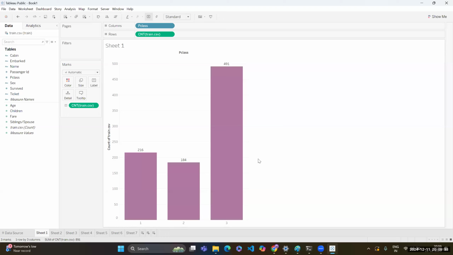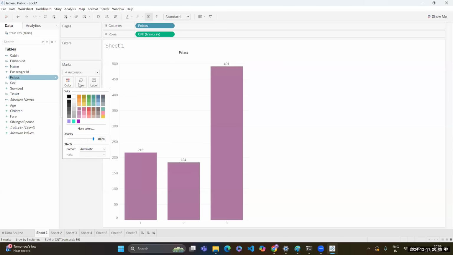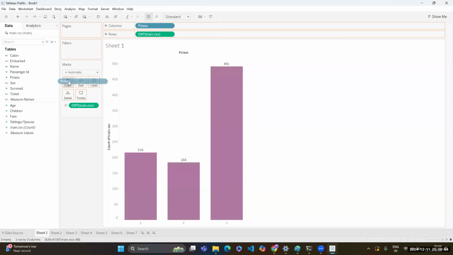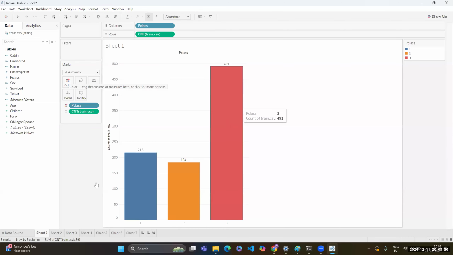The P class that I have. So what you have to do is, again, take the variable and put it into the colors block. Earlier, I just opened the color block. I did not drag any variable into it. Now I will just drag it and put it over here. And now you can see I got 3 different colors. Now you can customize these 3 different colors as well, as per your requirement from the color block.